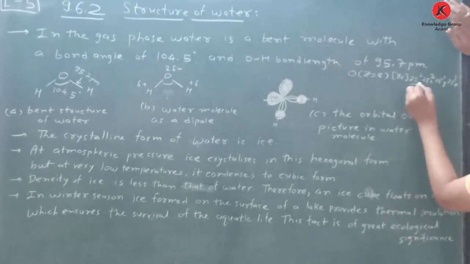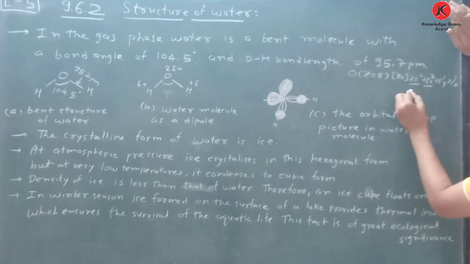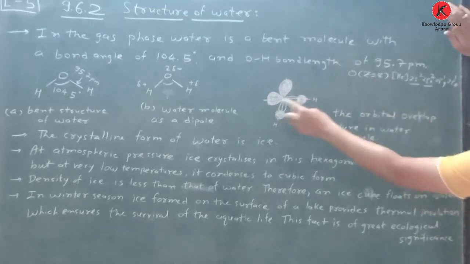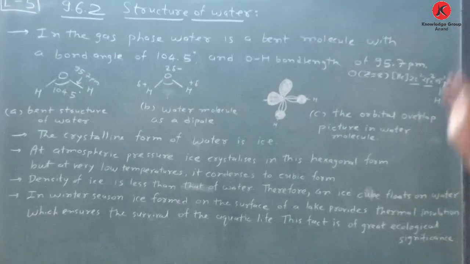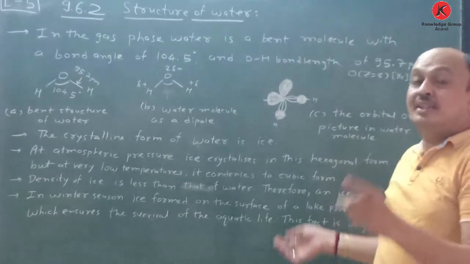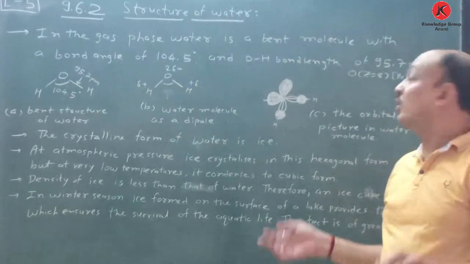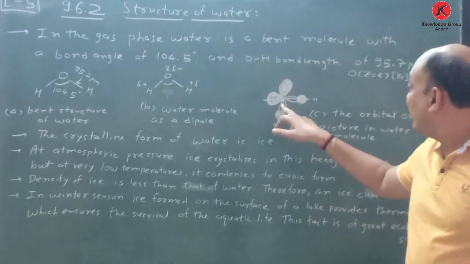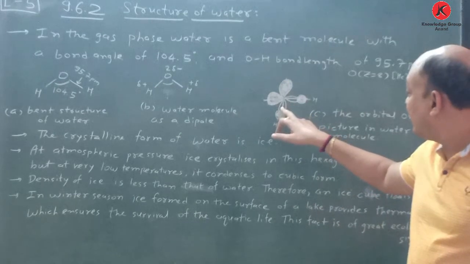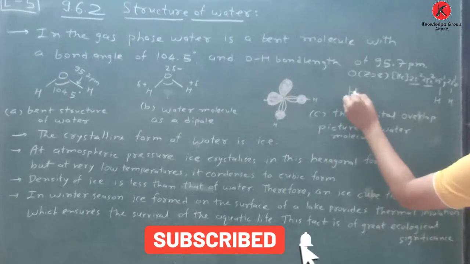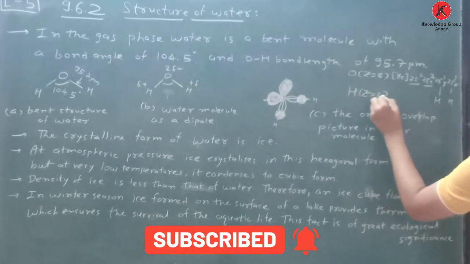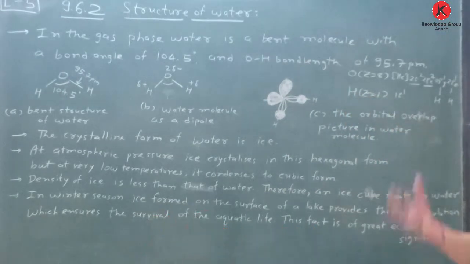So the 2s2 and 2px2 are the lone pairs of electrons. The 2py1 and 2pz1, which are attached with hydrogen atoms, share their electrons to form bonds. The electronic configuration of hydrogen, Z is equal to 1, is 1s1, which is spherical.